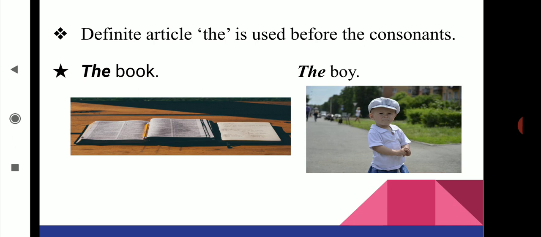Vowel sounds can be A, E, I, O, U. Then what about the consonant sounds? For example, P, B, T, D, K, etc. So the definite article the is used before the consonant sounds. You can have two examples here, the book, the boy, etc. Here, book and boy are the words which start with the consonant sound B. You can have the pictures of these examples too.